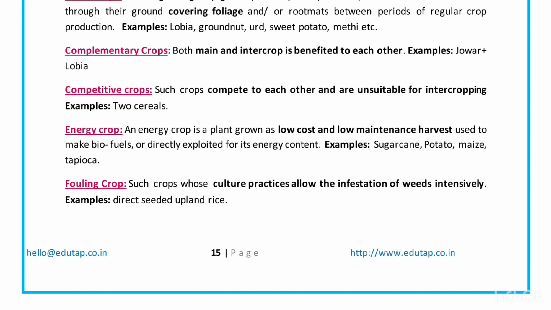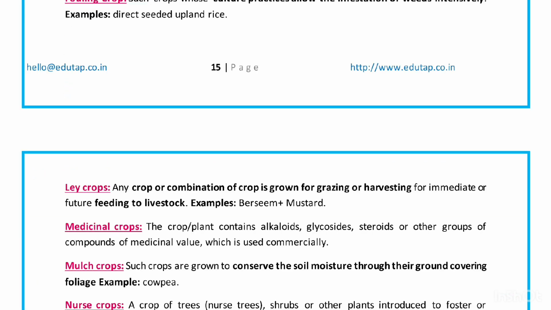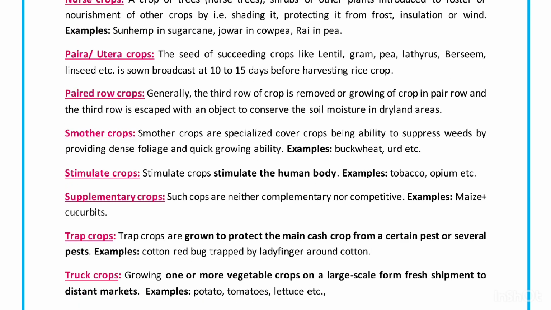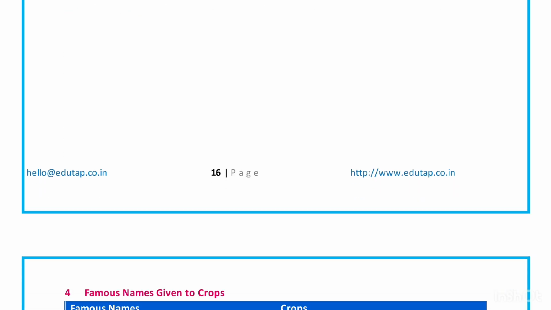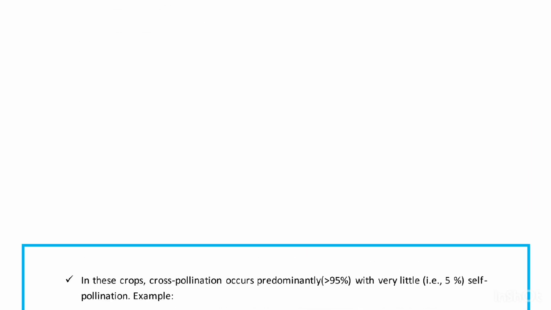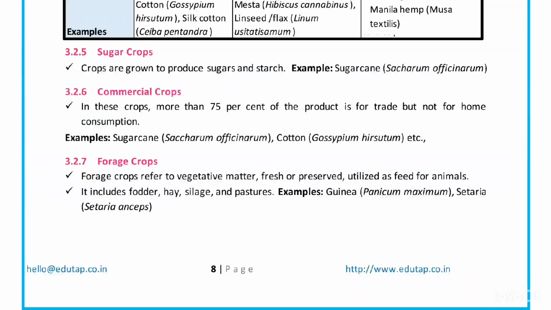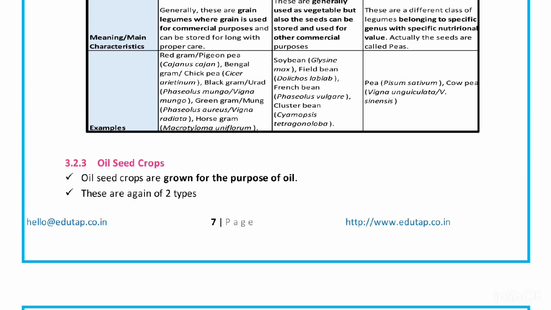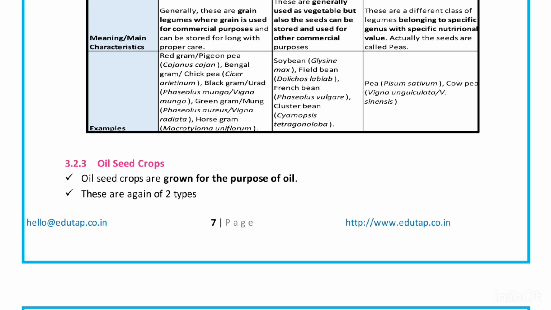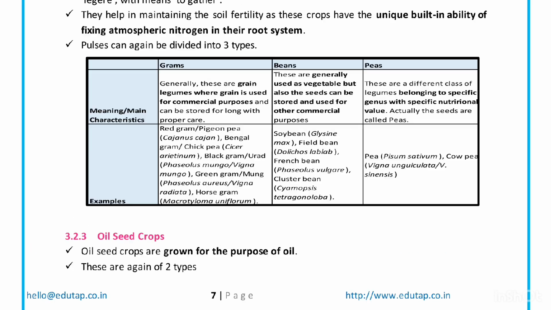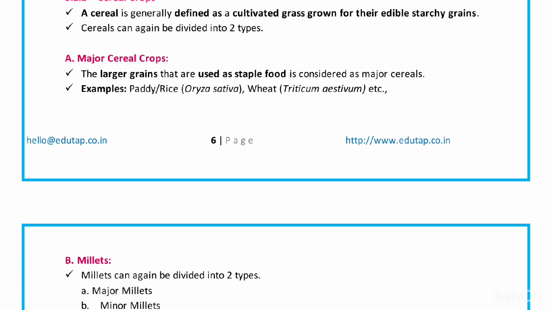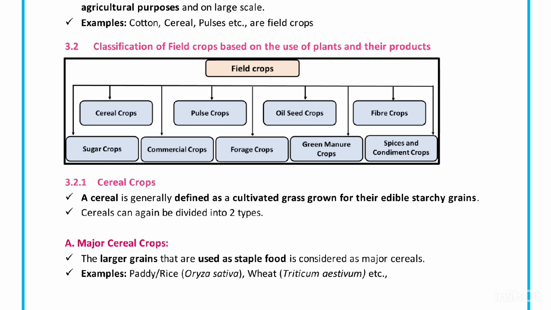we are growing a particular crop. Again, on that basis also classification is done. These are all the general classifications. Now we will discuss each one of them in detail, what type of crops come under each classification. Okay, before that, to understand why the first classification is done, let me give you an example.